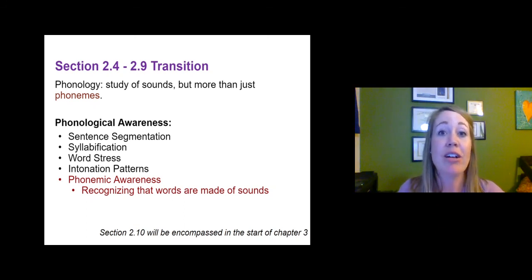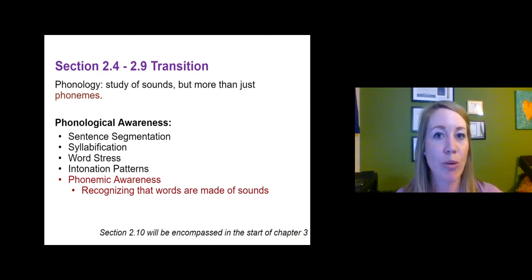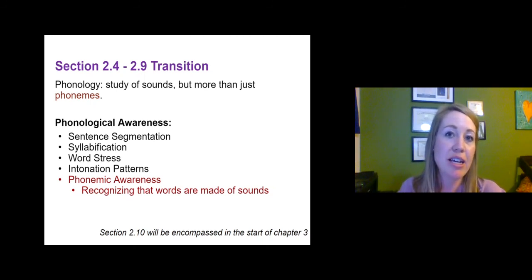Students need to be able to hear syllables. Students need to be able to hear word stress. So what's the difference between progress and progress? Think about those two words. They're spelled the same, but we put stress on them differently. Then there's intonation and phonemic awareness, which has a whole array of things that help bring awareness of phonemes. These are all areas that fall under the category of phonological awareness that is part of studying phonology.